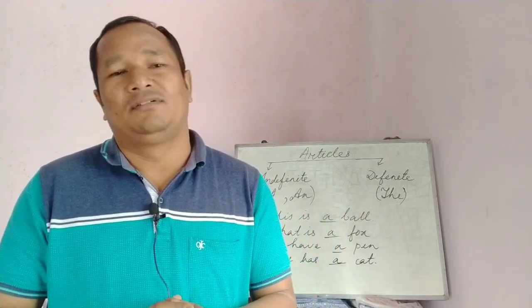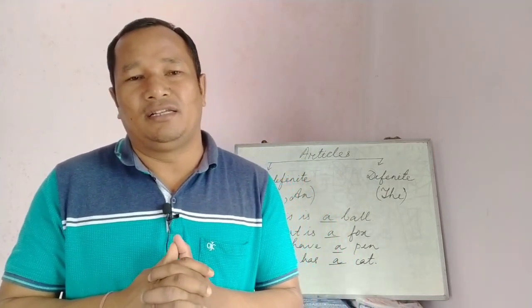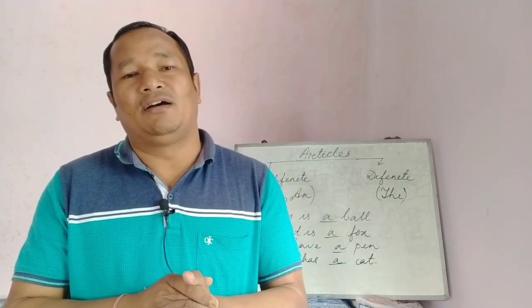Today I am going to discuss a topic named article. Articles are mainly of two types, definite and indefinite. There is only one definite article, that is 'the', and there are two indefinite articles, 'a' and 'an'. Today I am going to discuss only the indefinite articles, a and an.